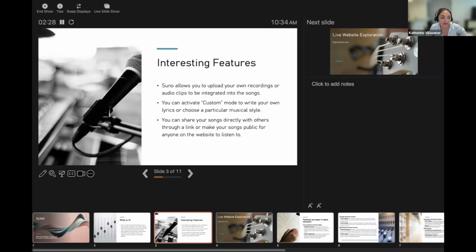And then finally, you can share the songs directly with others through a link. So in this case, for example, you can embed it in Canvas or in a course, or if you want to share it with students or have students share it with you, you can have them send you the link for the songs they created, or you can also just make the songs public and let anyone that's on the platform listen to the songs you've created.